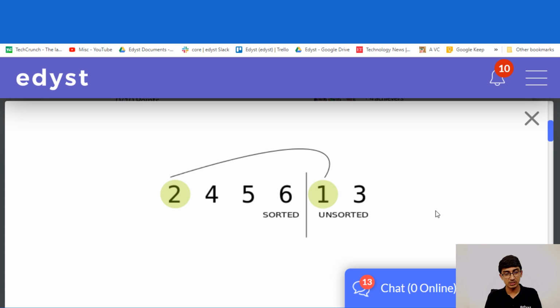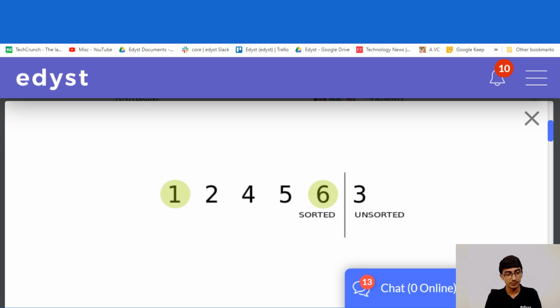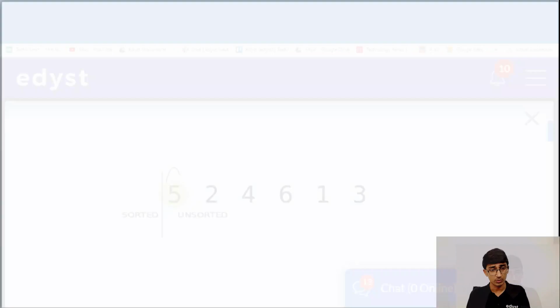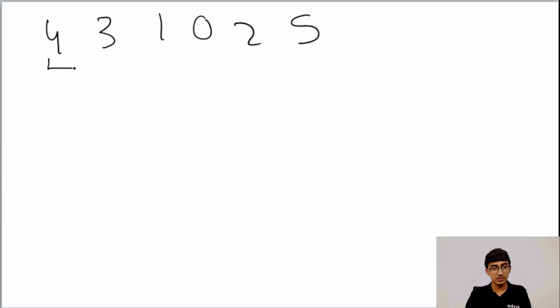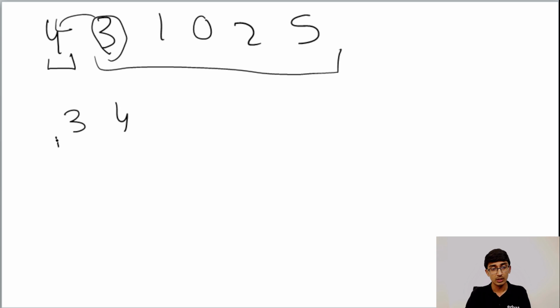If you look at this visualization, it might be too fast, so I'll explain it quickly on the slide. For insertion sort, let's say you have 4, 3, 1, 0, 2, 5. You take the first part of the array to be sorted and the remaining part to be unsorted, because this 4 is just one element, so it's already sorted. Then you take the first element of the unsorted array and insert it into the sorted part. When you insert it, it becomes 3, 4. This part is sorted, and the remaining part 1, 0, 2, 5 is unsorted.